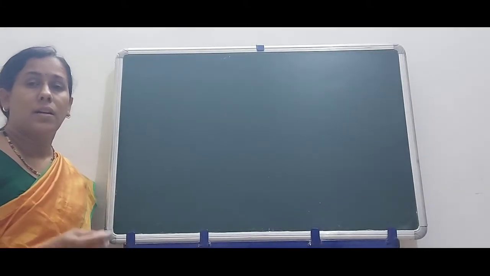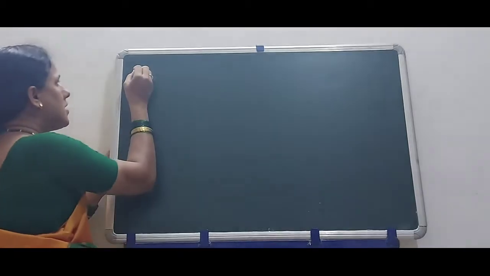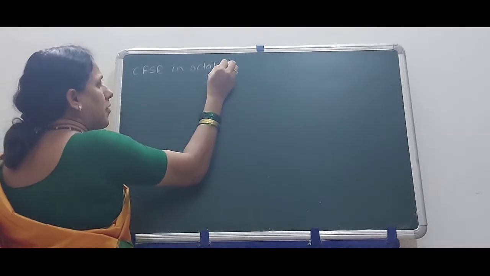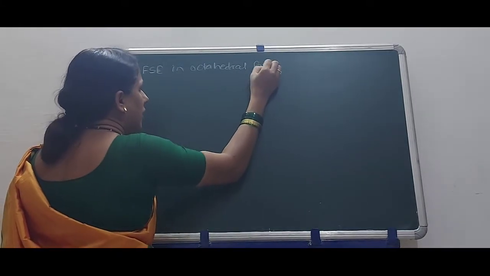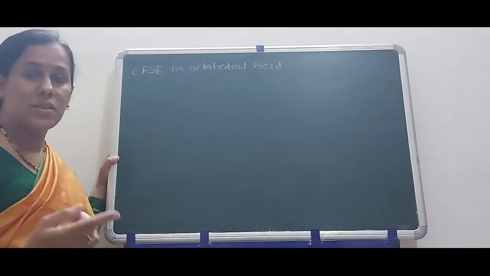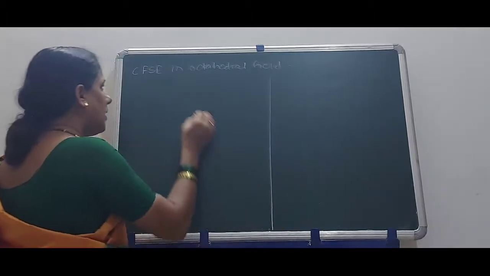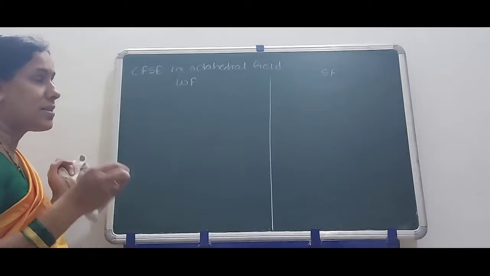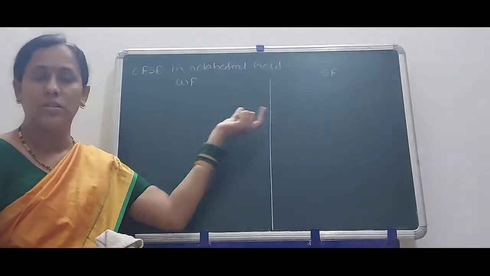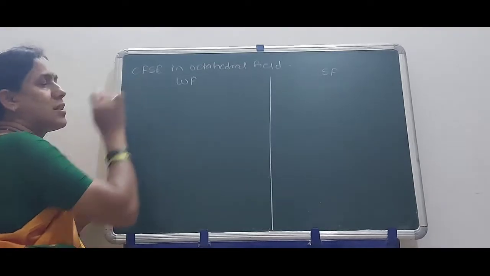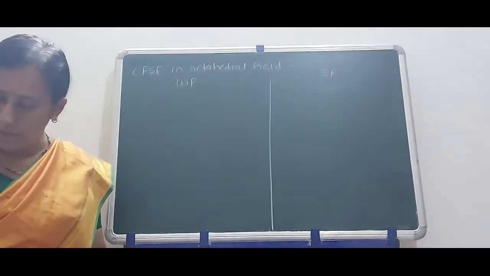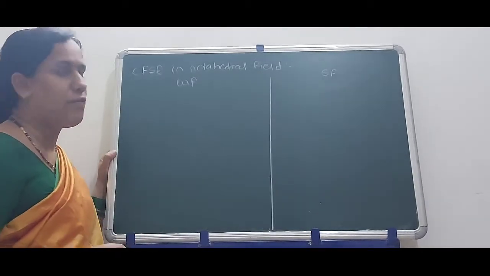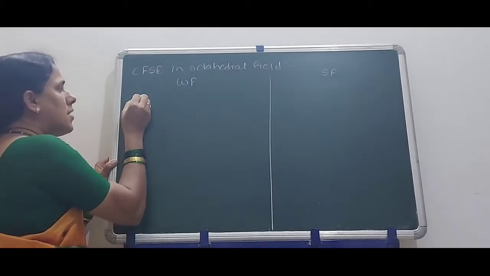we will discuss the crystal field stabilization energies, that is CFSE, in octahedral field, by using a strong field and weak field. Okay, that is WF weak field and SF strong field. Before this, already I have stated to you what weak field is and what strong field is, and then we have to calculate the crystal field stabilization energy after filling of the electrons. So one by one in this lecture we have to complete up to d5 electrons. Okay, see here, first d1.